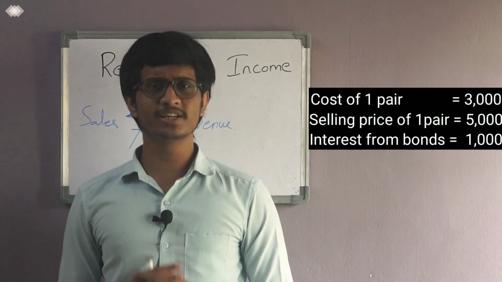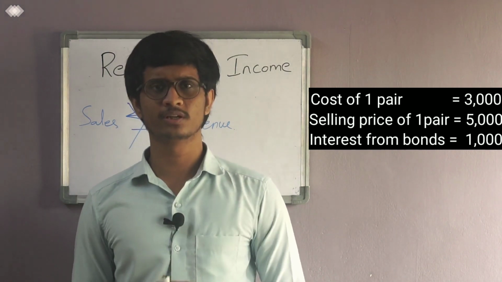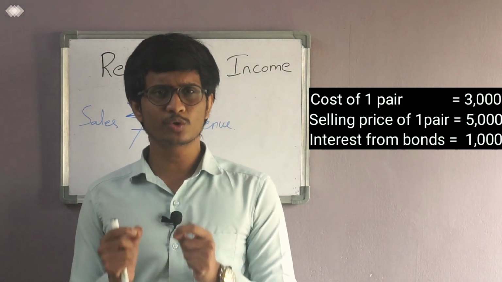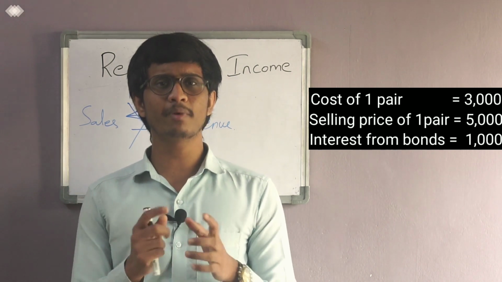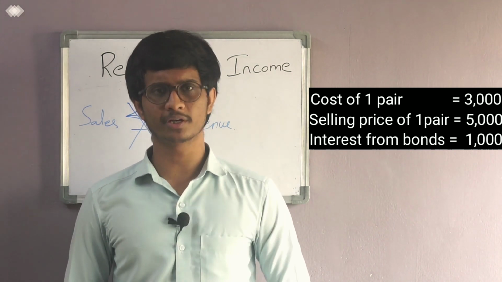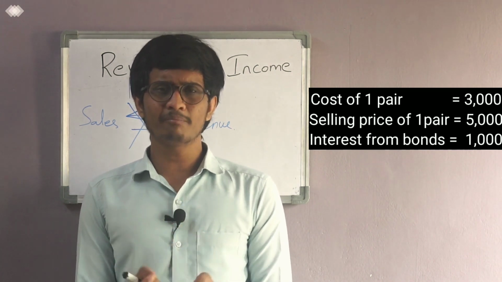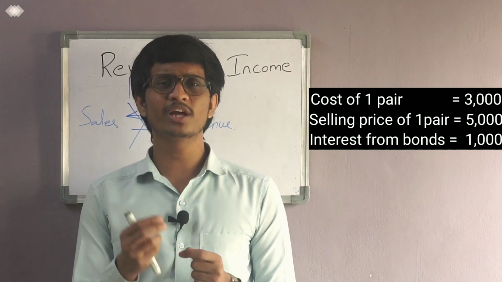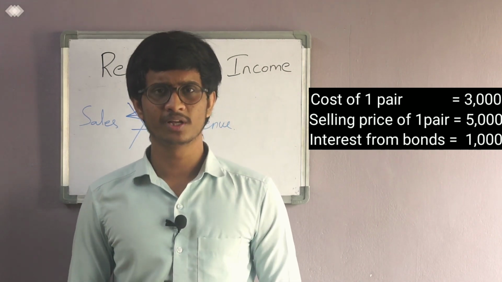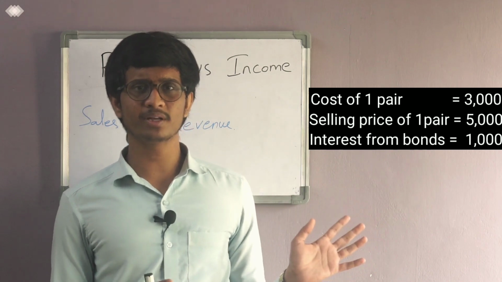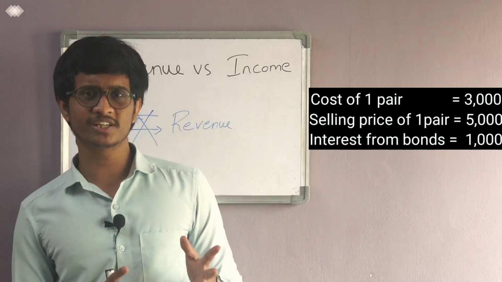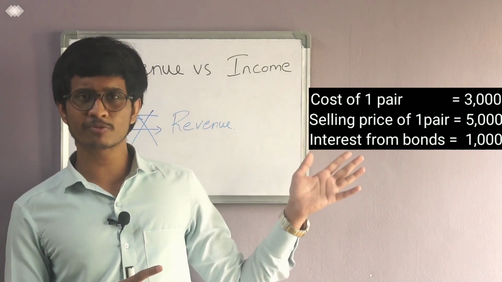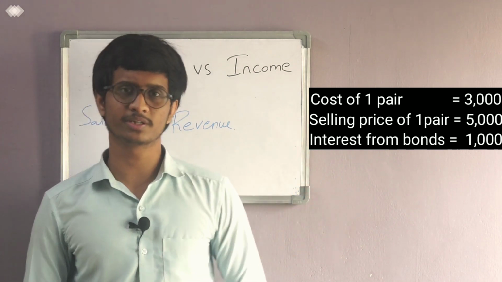Now we will discuss what revenue is. Revenue means the total amount generated by a company during a particular period. Generally a company will have more than one source of income. Suppose in this example, I have two sources of income, one from sales and one from investment.